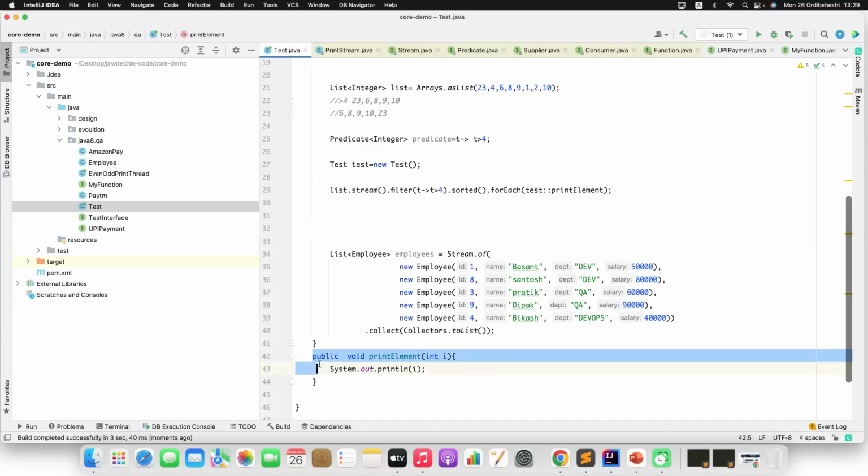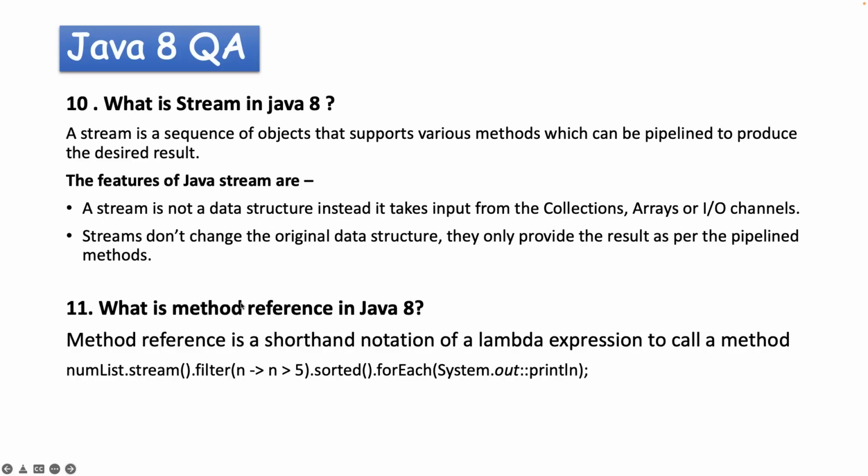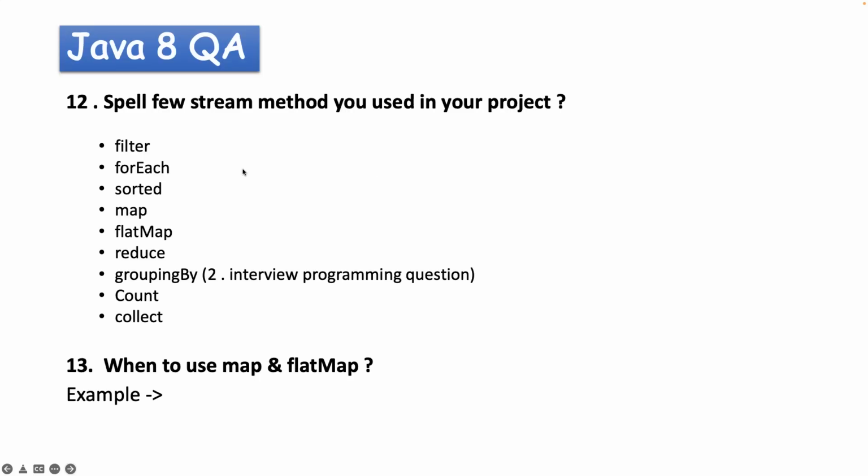If you have any static method and you want to access that inside any stream pipeline, you can directly call it using the class name. If you have an instance method and you want to use that as a method reference, then you can simply create the object of that and call the method. So this is all about the method reference. Go to the presentation. We also discussed what is method reference in Java 8. Now let's move to the next one.